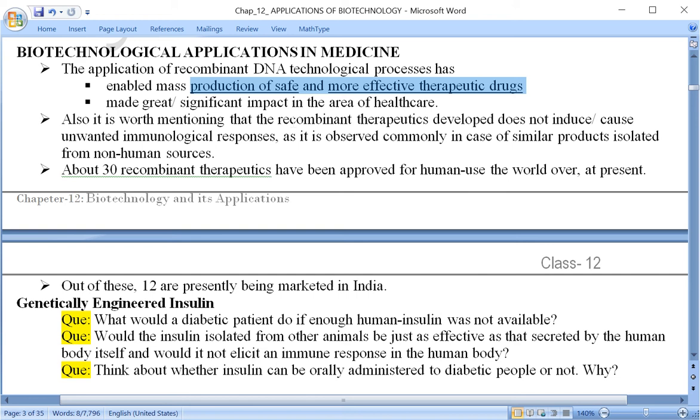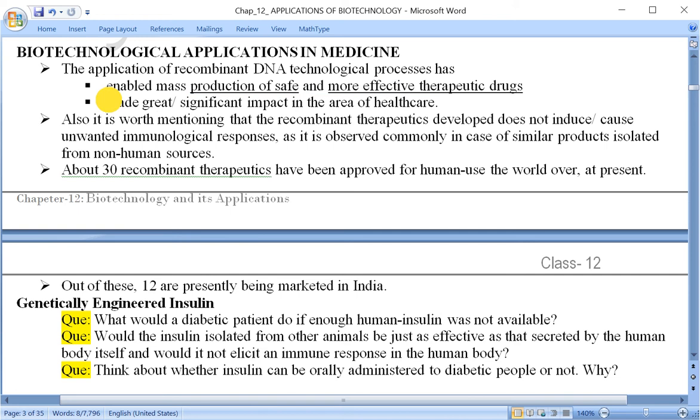The use of these techniques has enabled large scale production of safe and more effective therapeutic drugs used for the treatment of a particular kind of disease.